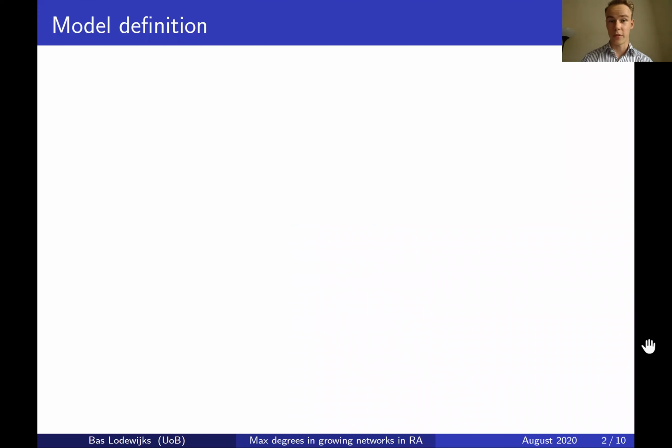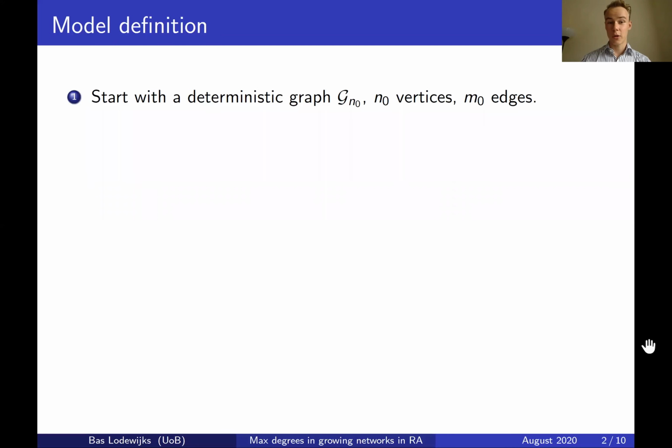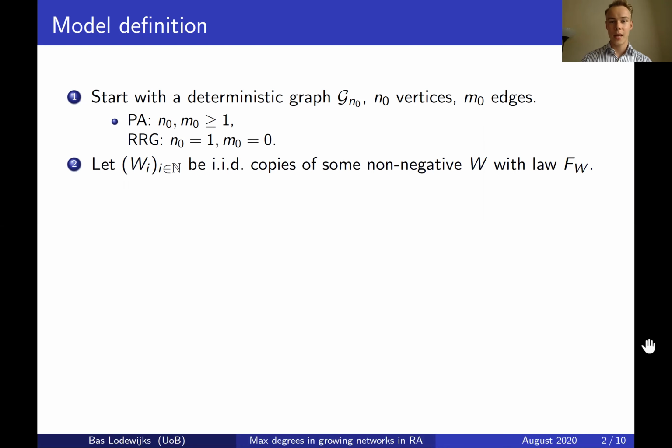So let's dive straight in with the model definition. We start with some deterministic graph G_n0, and we will require n0 and m0 to be at least 1 for the preferential attachment model, and for the random recursive graph, we'll start with a single vertex and no edges. We then introduce the random environment as random vertex weights W_i, which are non-negative, IID and have some law F_W, and we assign the first n0 vertices the weights W_1 through W_n0.